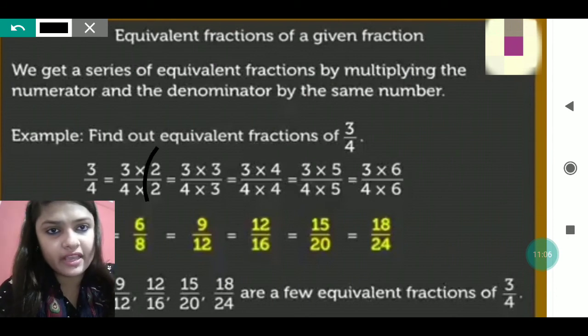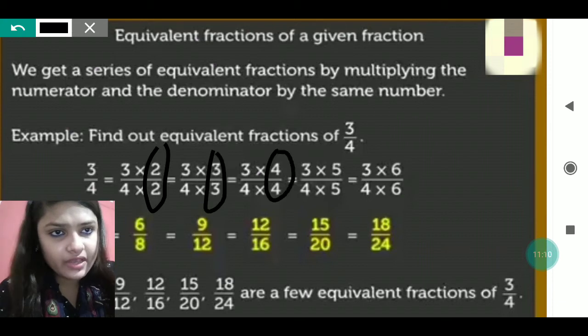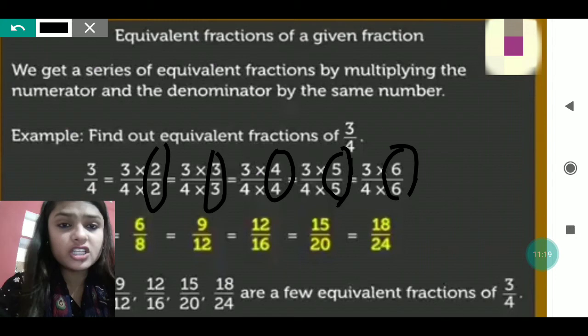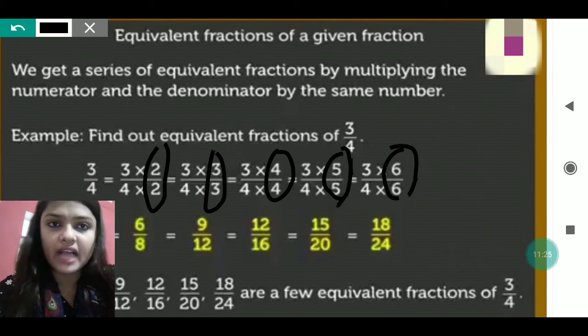Here by 2, here with 3 only, here with 4 only, here with 5 only, and here with 6 only. With the same number, my dear, you are multiplying everywhere. You are not changing. So the products which you are getting will all be considered as equivalent fractions.